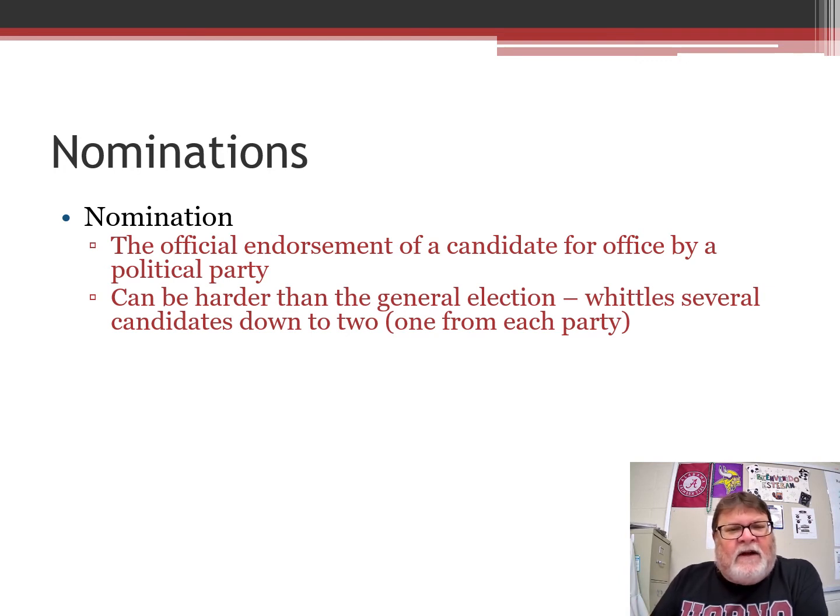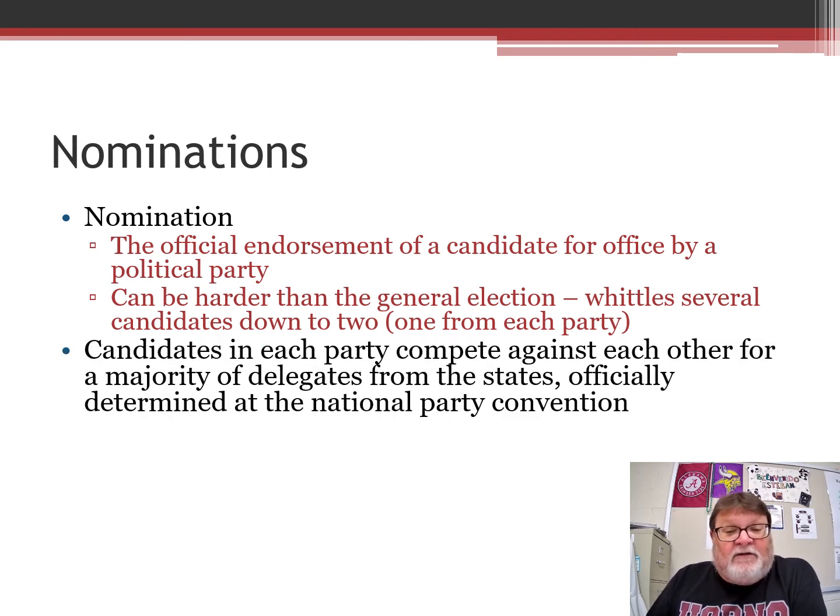The Democrats in 2016 had a few less, but they also had that competition. In 2020, there were over 20 candidates for president on the Democratic side looking for that nomination. So sometimes it can be harder to win that than maybe the general election. So again, candidates from each party compete against each other. This is the nomination for president then.